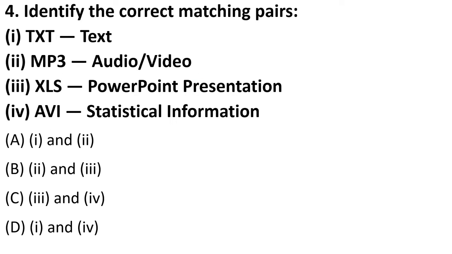Next is, identify the correct matching pairs. TXT is text file. Okay, MP3, so if I look at this, this is right. MP3 is audio video, yes, this is also true. XLS is PowerPoint presentation, no. XLS is your spreadsheet, okay? It is related to spreadsheets, and AVI is audio video interface. So it is not used for statistical information, it is also a video, audio and video file format. So only 1 and 2 is correct.